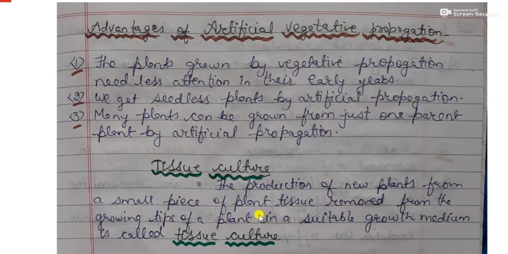We will keep this tissue in a suitable growth medium. So this process, where we grow new plants from a single piece of plant tissue, is known as tissue culture.